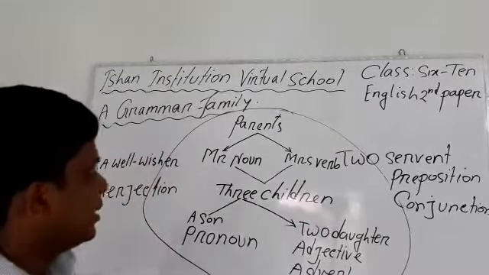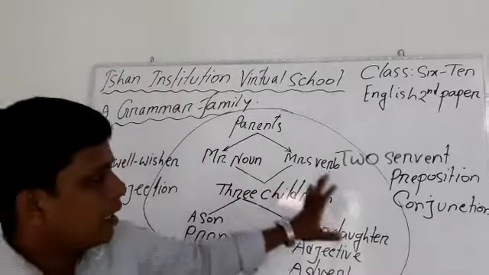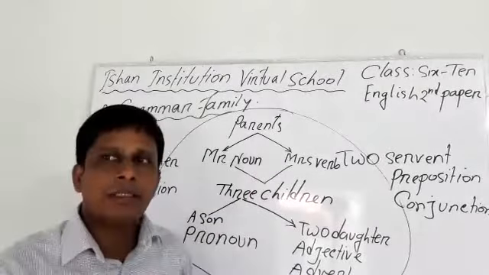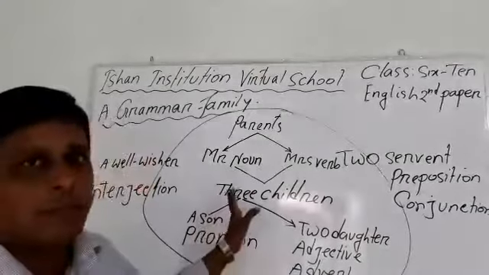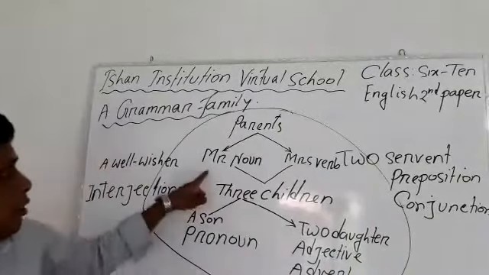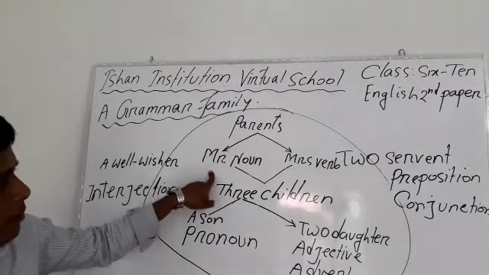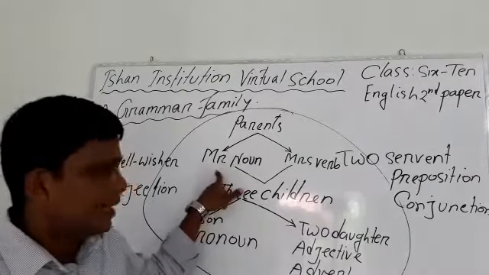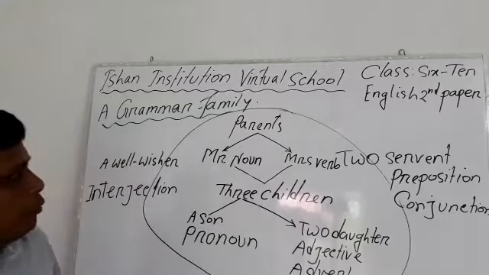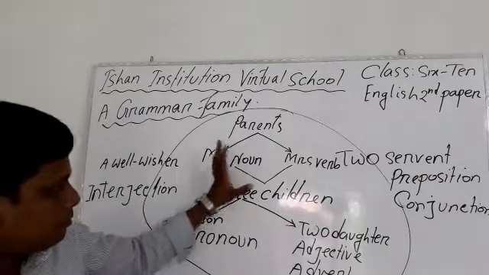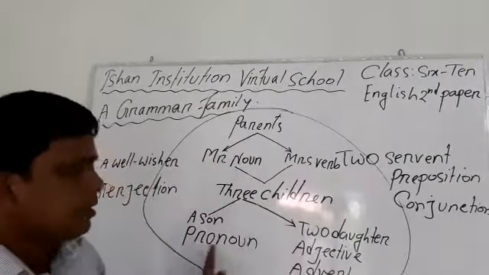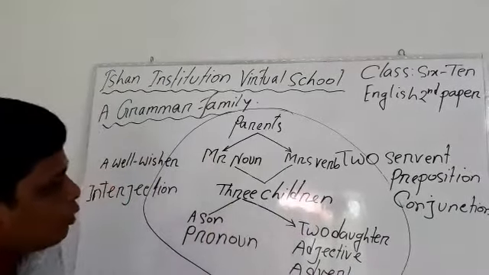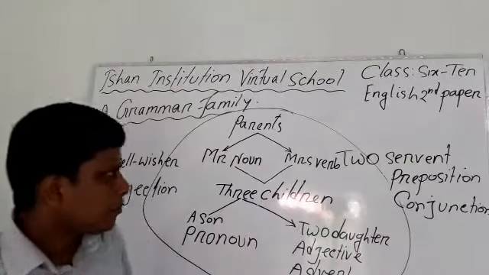So, try to understand. If I describe the role of the members of this family, what role do they play? At the very beginning, if I tell about the parents or the couple, we can make a paragraph describing the role of the members of that family.